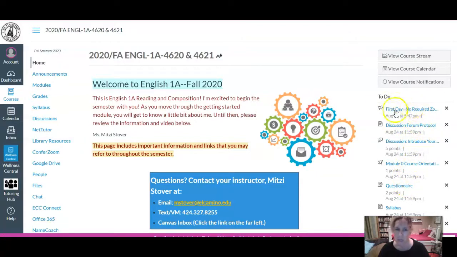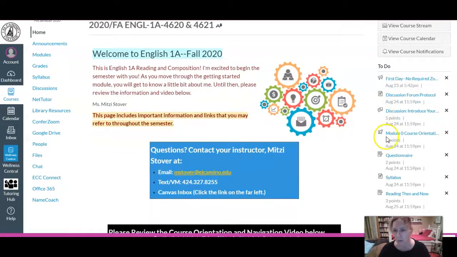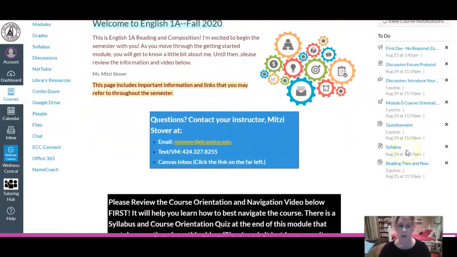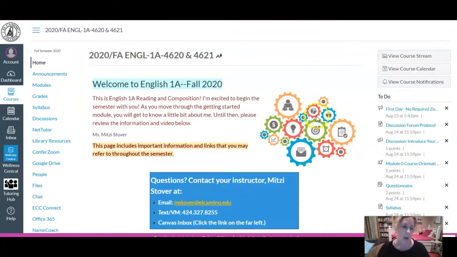So this is actually an announcement that is hidden from the top of the page right now. But there's an announcement that you should read here. It's notated by the megaphone. And then there is a discussion board and the quiz and so forth with due dates. So that also helps you keep track of what assignments are coming up. So hopefully that explains how to navigate the course.